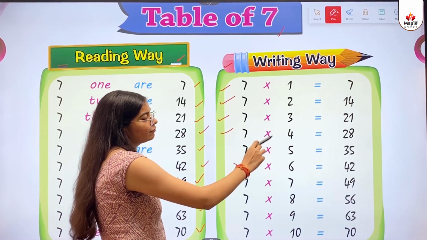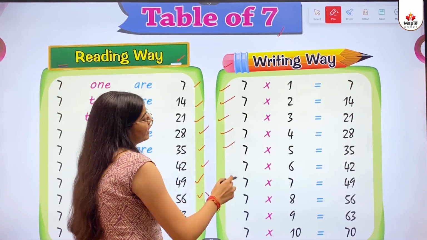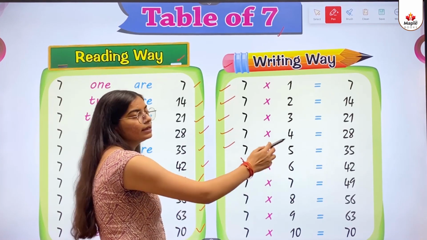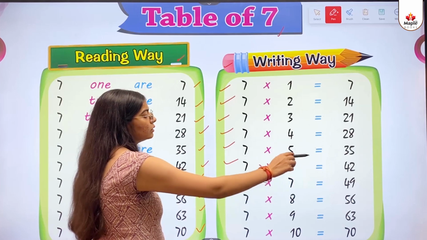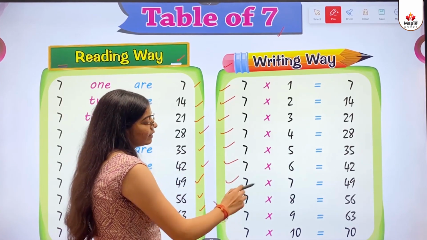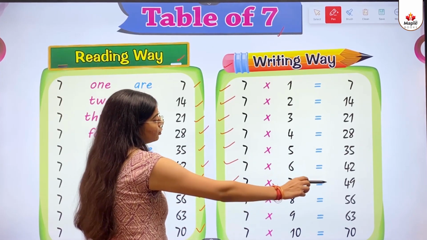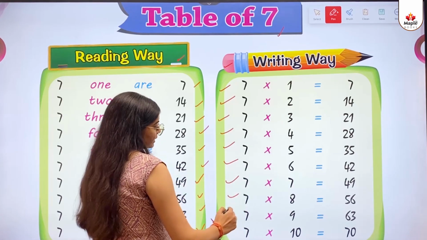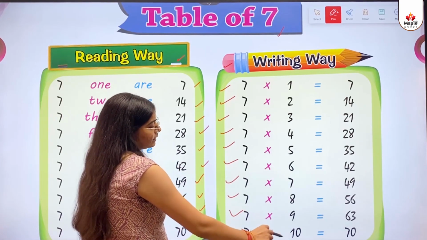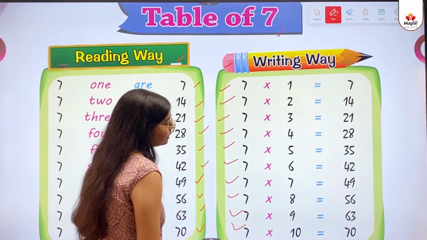7 multiply 5 equals 35. 7 multiply 6 equals 42. 7 multiply 7 equals 49. 7 multiply 8 equals 56. 7 multiply 9 equals 63. 7 multiply 10 equals 70.